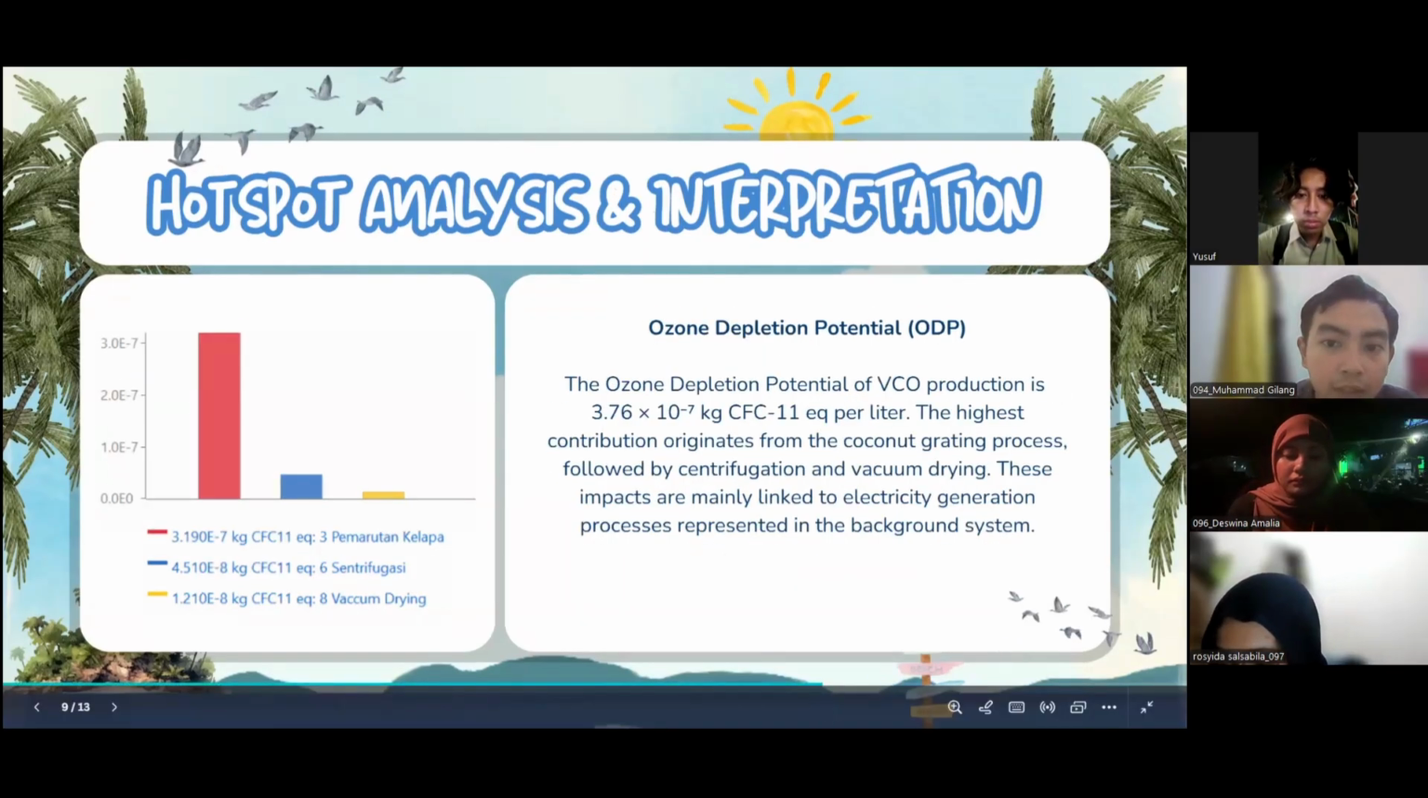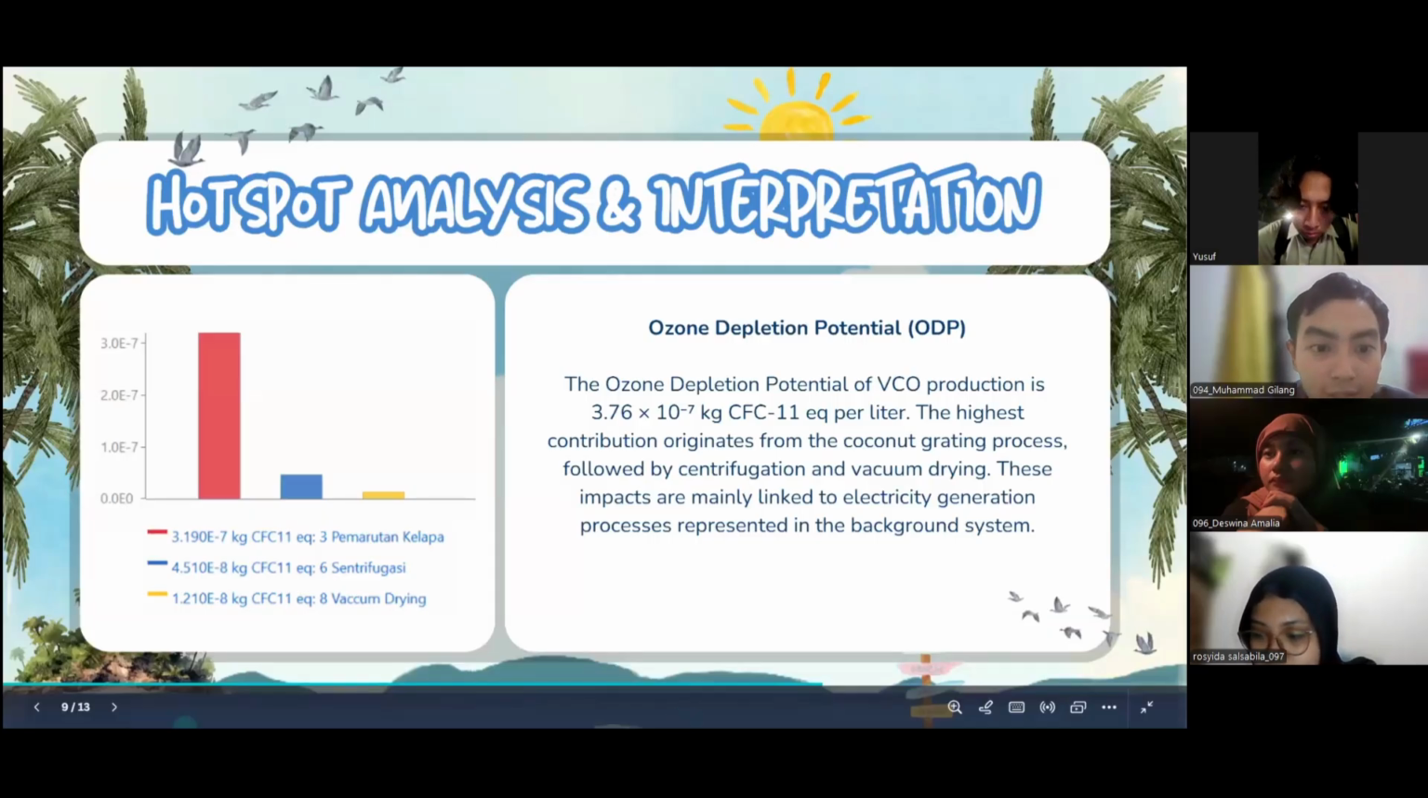Okay, the next is ozone depletion potential. The total impact is 3.76 times 10 to the power of -7 kilogram of CFC-11 equivalent per liter of VCO. The highest contribution originated from the coconut grating process, followed by centrifugation and vacuum drying. These impacts are mainly linked to electricity generation process represented in the background system.